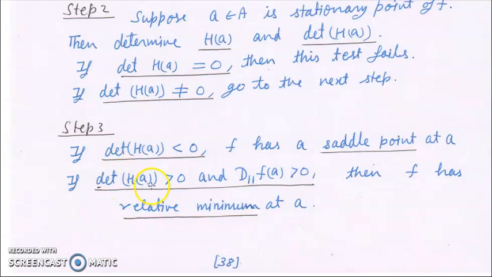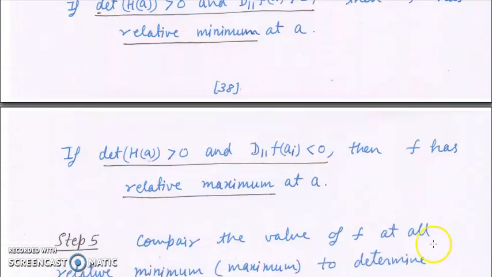Now if the determinant of HA is greater than 0 and D11 f(A) is greater than 0, then f has a relative minimum at A. This condition is equivalent to both eigenvalues being positive. Think over it. Now if the determinant of HA is greater than 0 and D11 f(A) is less than 0, then f has a relative maximum at the point A. And this condition is equivalent to both eigenvalues being negative.